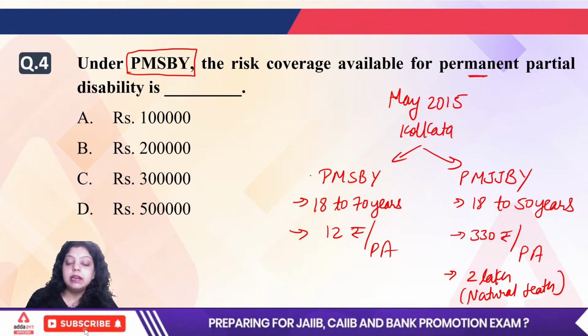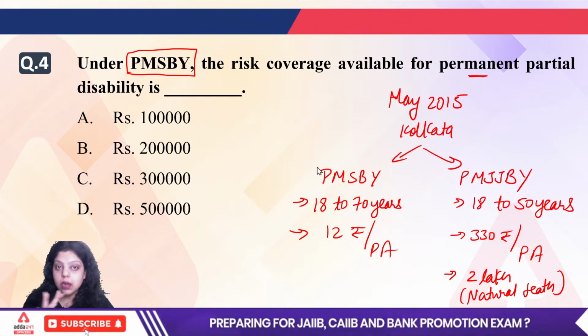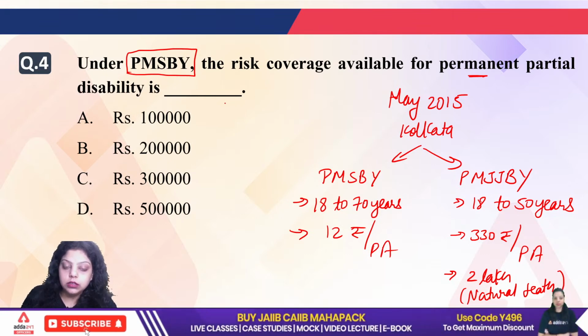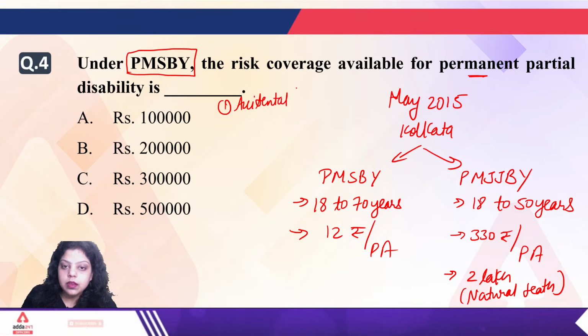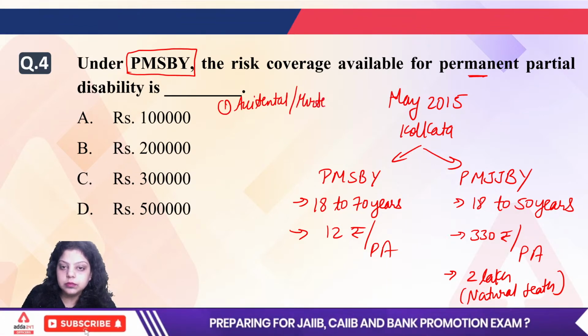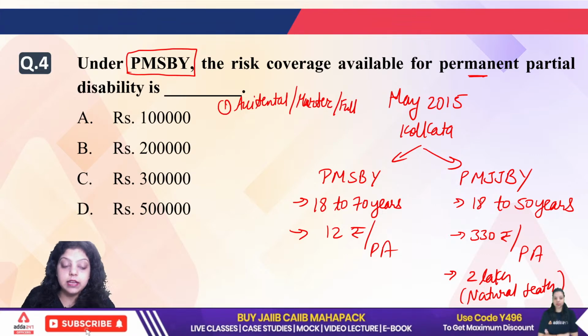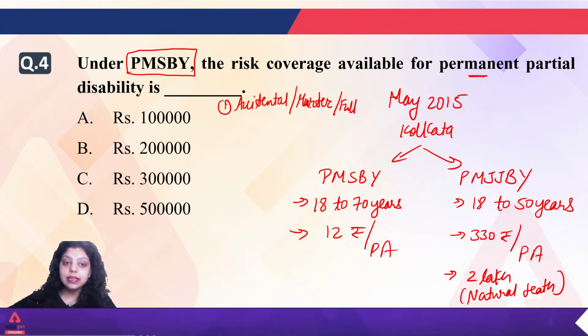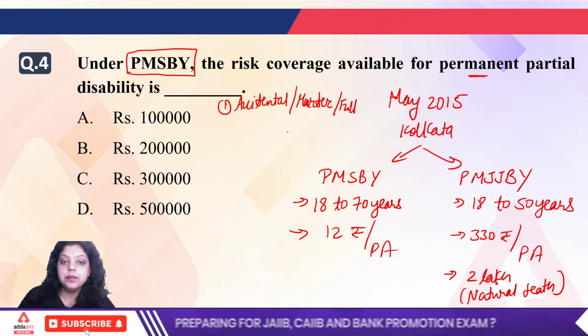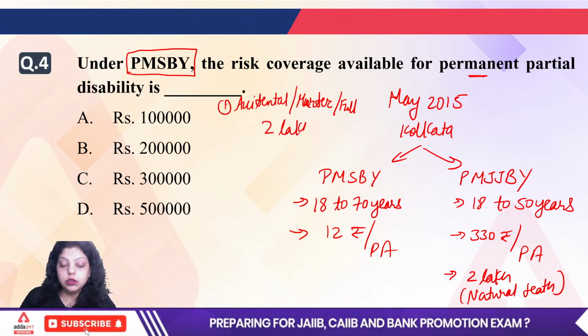But when it comes to the Suraksha Bima Yojana, this has certain conditions. The first condition: in case of accidental death, in case of murder, and in case of full disability, the risk coverage will be 2 lakh.